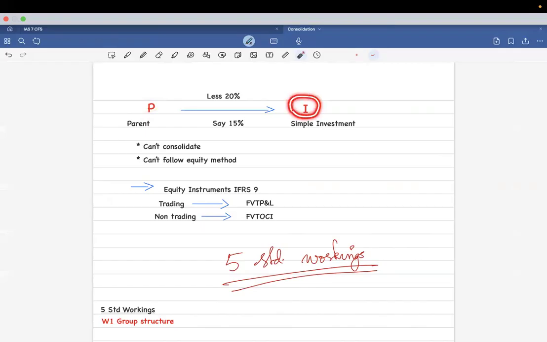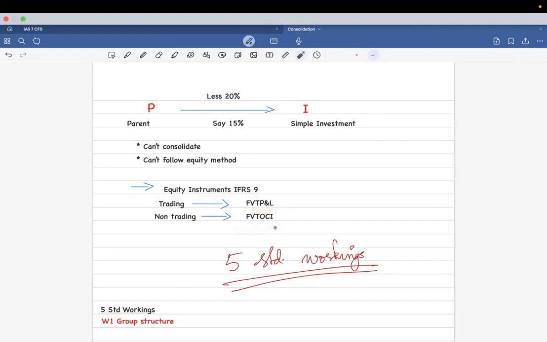Now, the third case, suppose there is a company P and there is a company I. P bought less than 20 percentage of shares. Let's just say P bought 15 percentage of I's shares. In this case, we can't consolidate. We can't follow equity method as well. So it just becomes an ordinary investment. If it is an ordinary investment, it is treated as IFRS 9, and then we'll decide whether it is trading or non-trading, and accordingly, we choose our methods of valuating them.